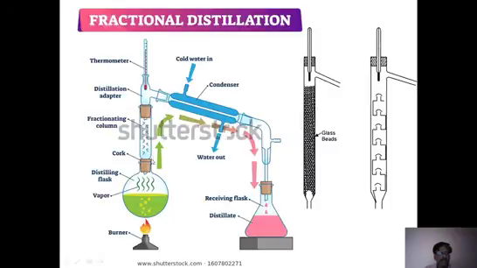So at this fractional column, whatever vapor is coming, both vapors come. Here the lower boiling point component continues in the form of vapor, whereas the one which is boiling at a higher temperature gets converted into liquid form and comes back. The liquid falls down, whereas the more volatile one moves upward. This process continues through the fractional distillation column.